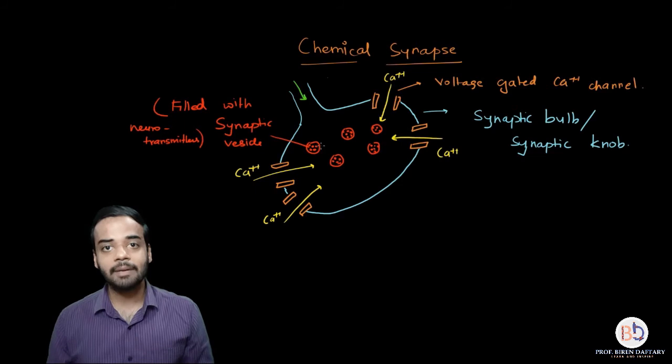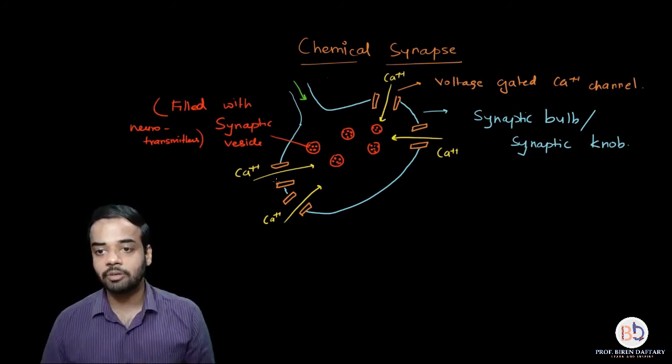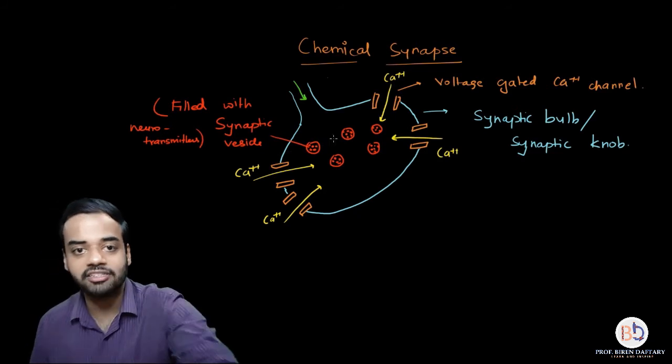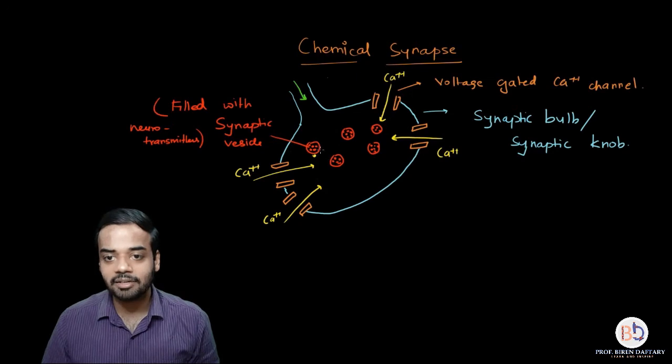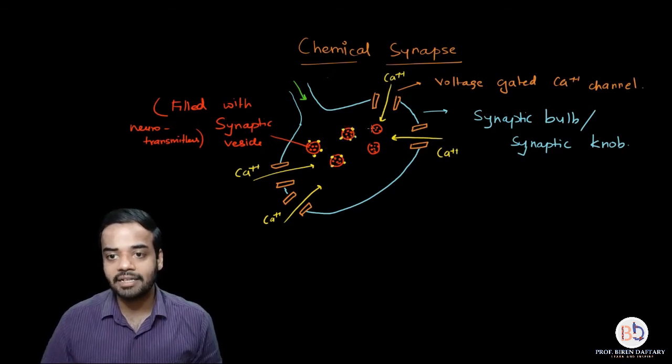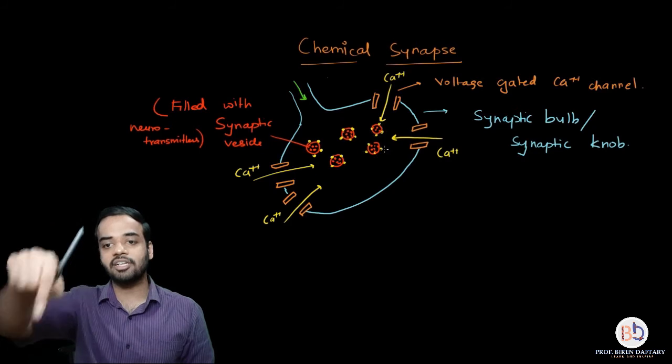And because of that, these calcium ions bind with the vesicles. Suppose I'm using yellow color to show calcium ions, I'm showing these yellow beads, they will attach with these vesicles.